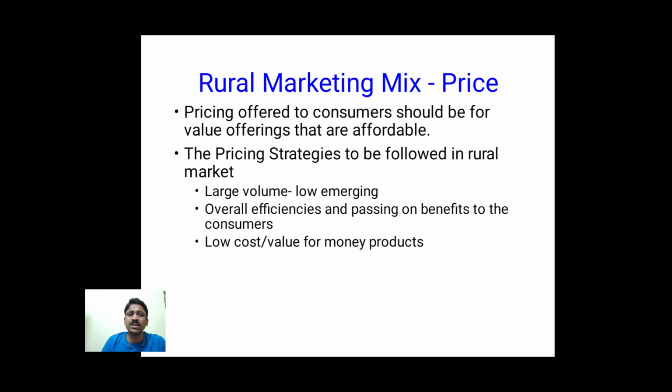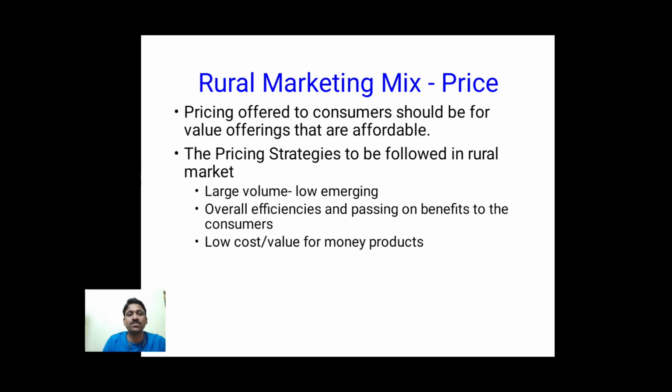Overall efficiencies and passing on benefits to the consumers. Overall efficiency is important, which will be considered by the rural areas, and passing on some benefits, like how the product can be used in different ways. For example, what we can observe in Naptol, they show a product in different ways, like we can also use it for this, we can also use it like that. Such pass-on benefits which will actually be provided to the consumers are important,